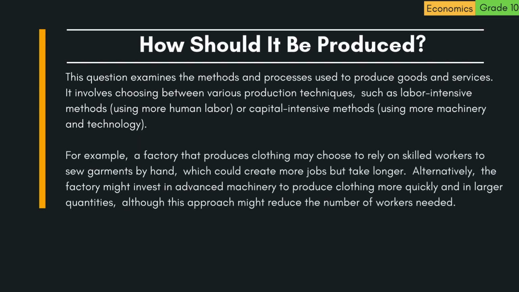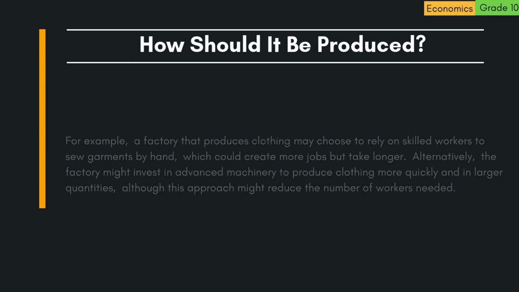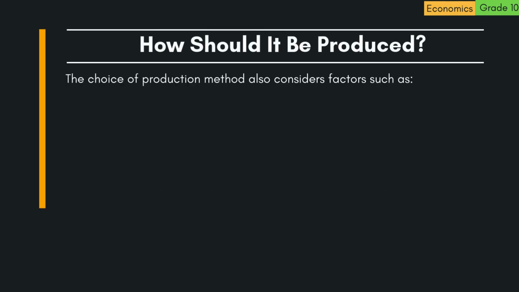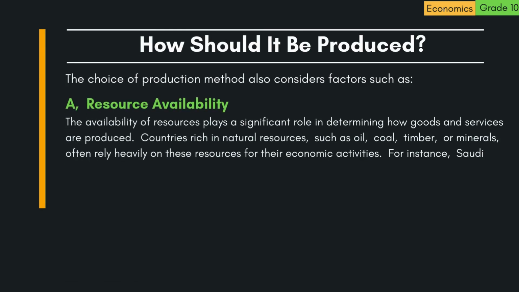For example, a factory that produces clothing may choose to rely on skilled workers to sew garments by hand, which could create more jobs, but take longer. Alternatively, the factory might invest in advanced machinery to produce clothing more quickly and in larger quantities, although this approach might reduce the number of workers needed. The choice of production method also considers factors such as: